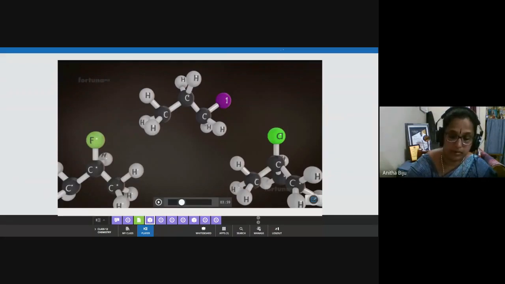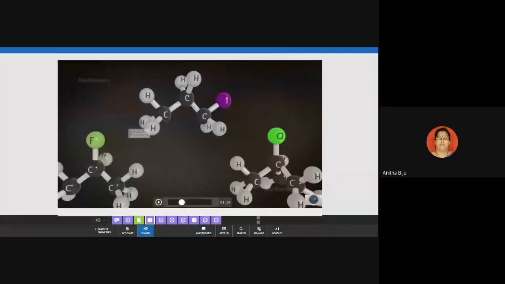So in this case we can name this type of haloalkane as secondary haloalkane. Secondary haloalkane. And mark the second carbon as secondary carbon atom.